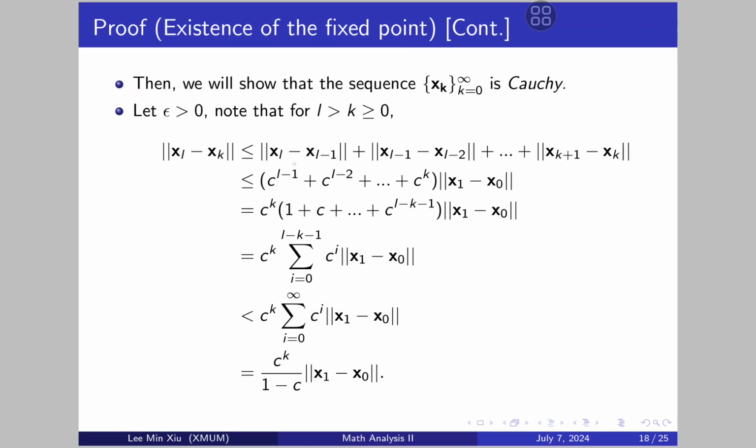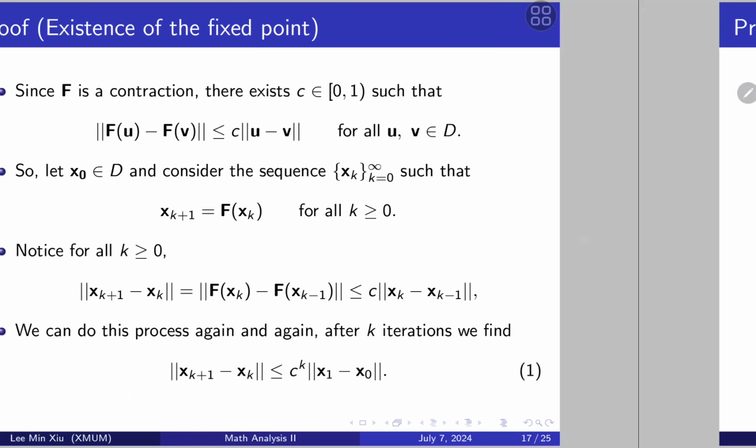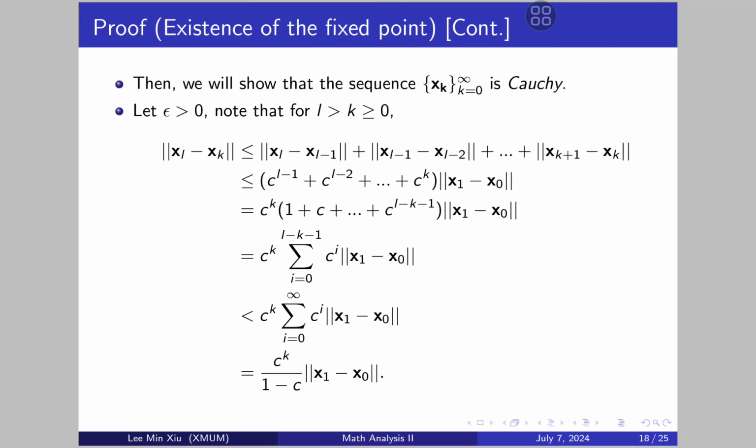Because of the triangle inequality, we have the first inequality here. Then the second inequality follows from equation 1, which is this. You apply equation 1, and then we see that all of these are powers of c greater than some k. So let's factor c to the k out, and then we are left with this, and we see that this is basically a geometric sum. So we can write it as a geometric sum instead.